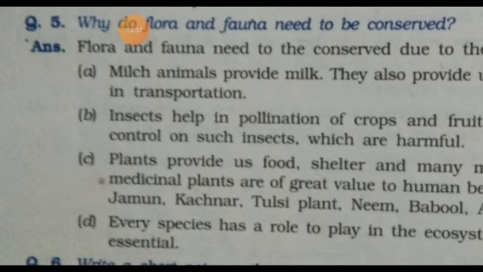Another question we'll discuss here is what is ecosystem, its components, and their interdependence.